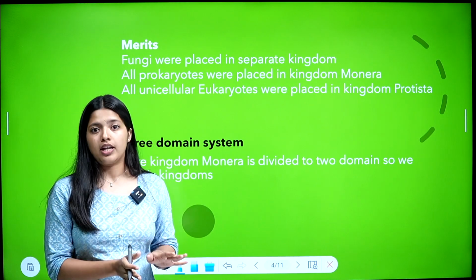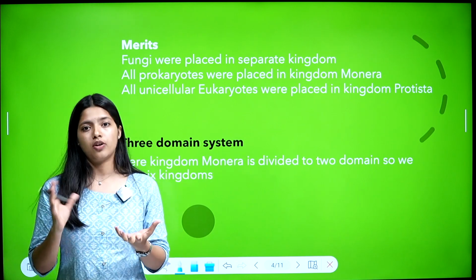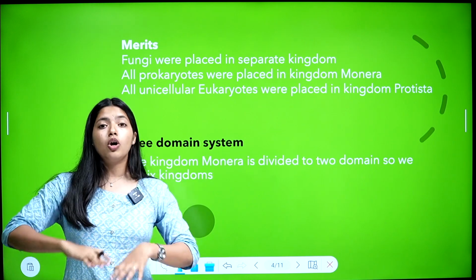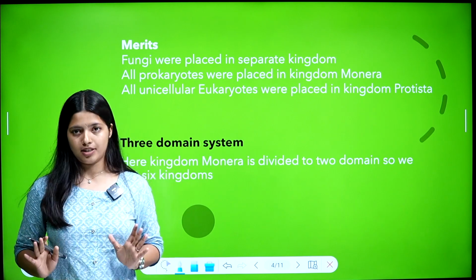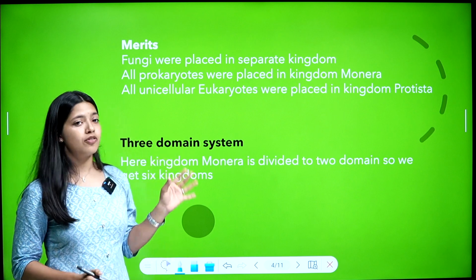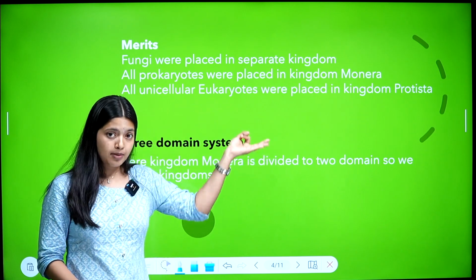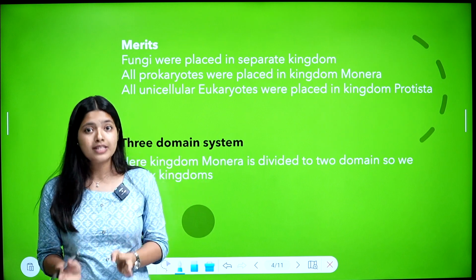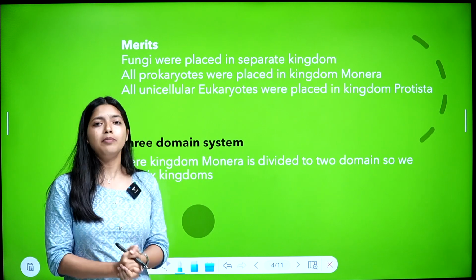Except prokaryotes, all others are eukaryotes, in which there are multicellular eukaryotes and unicellular eukaryotes. So all unicellular organisms were given a separate kingdom called kingdom Protista. Fungi were placed in a separate kingdom, prokaryotes were placed in a separate kingdom, kingdom Monera, and all unicellular eukaryotes were placed in a separate kingdom called kingdom Protista.